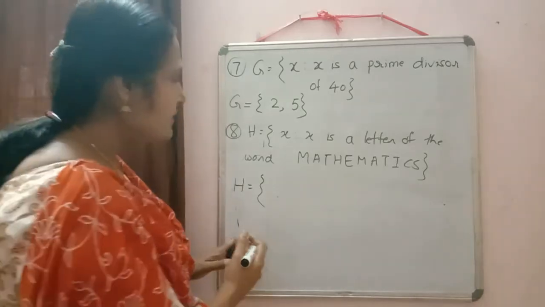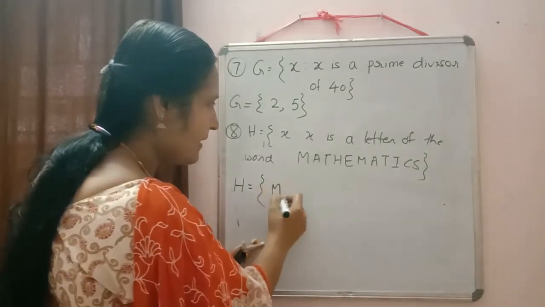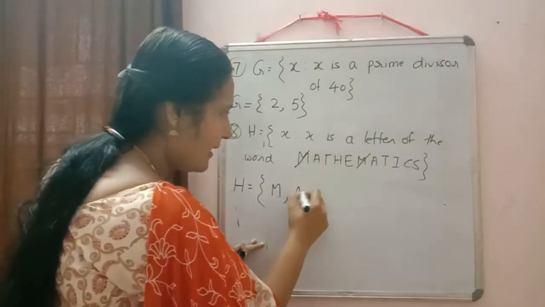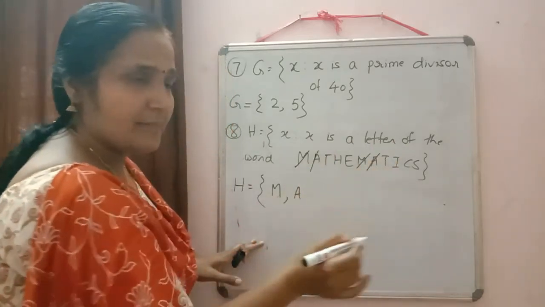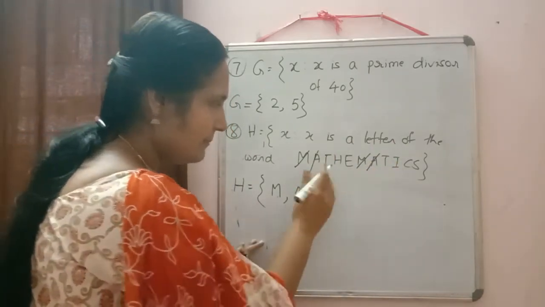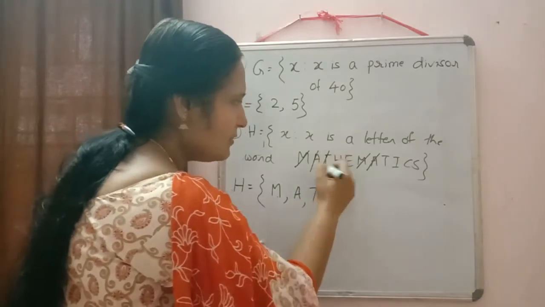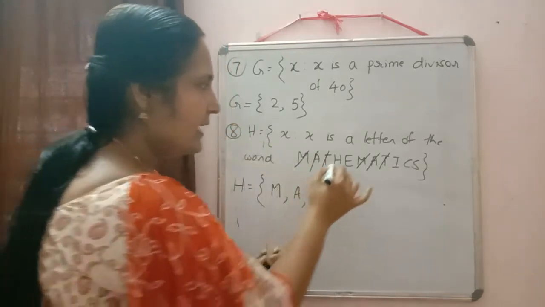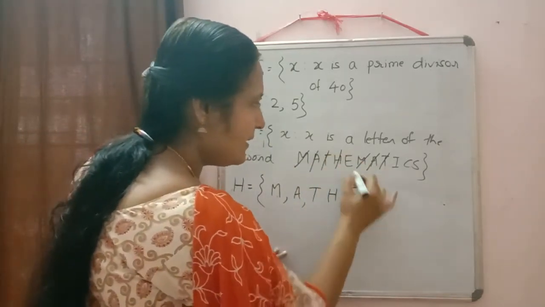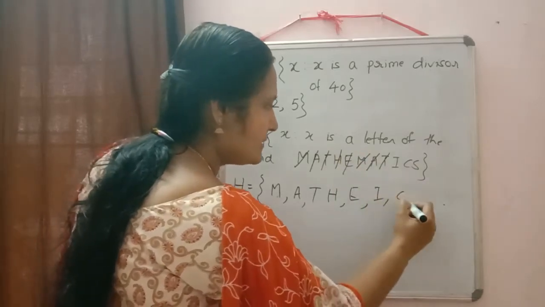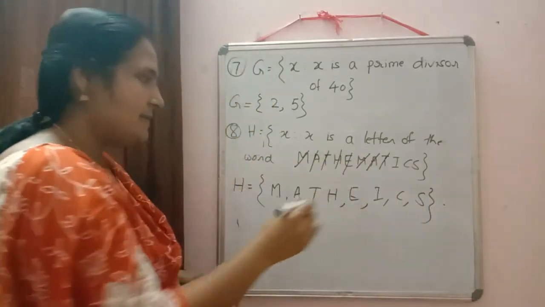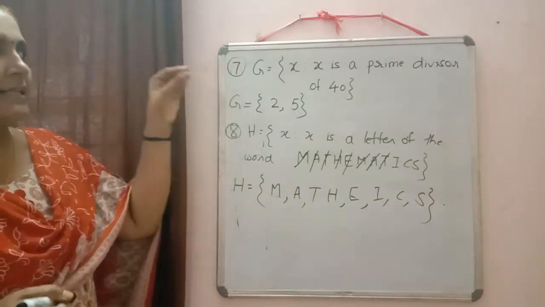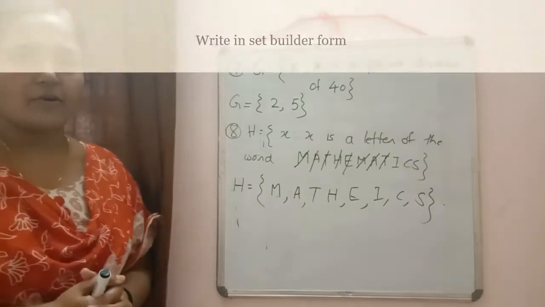So here what are the elements that will come? Yes, M will come. So M taken, so M we can cancel there. Then A. So A also we have taken, since it is repeated there. That's why confusion will come. T. So T also we have taken. Then H. H is not repeated, so we'll write it there. H taken. E, I, C, S. So the elements of the set are written. So writing the set in roster form is clear to you?